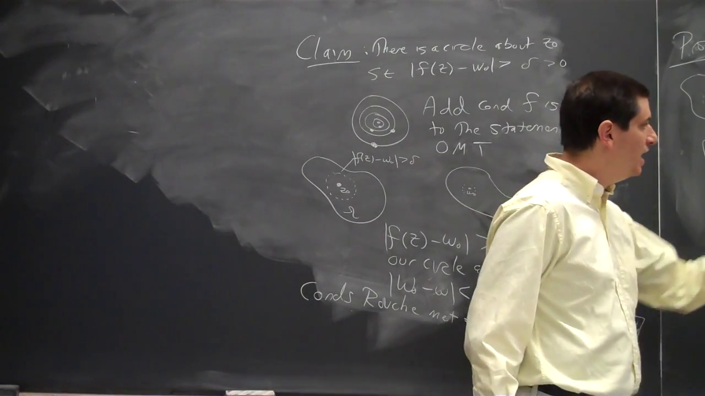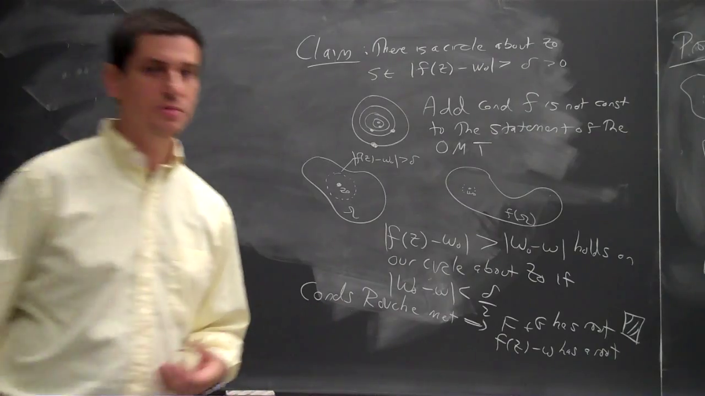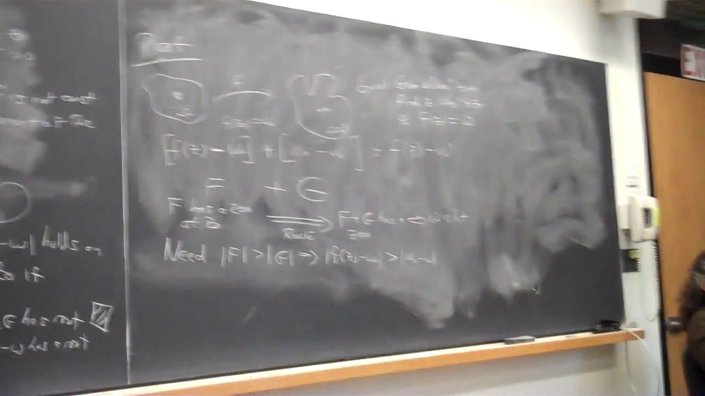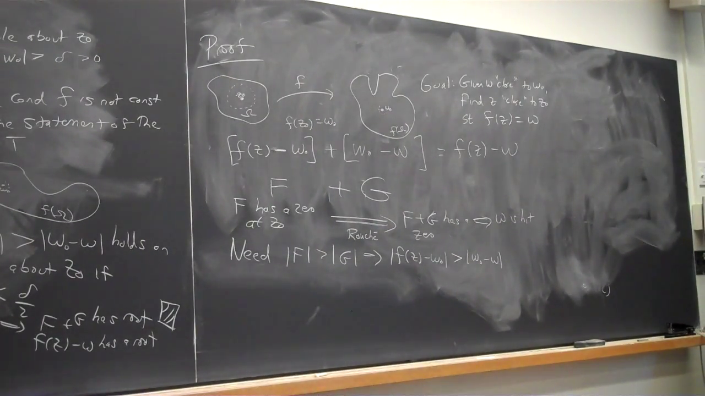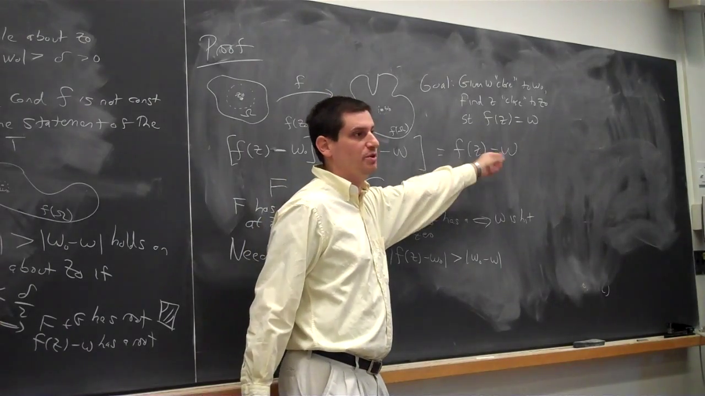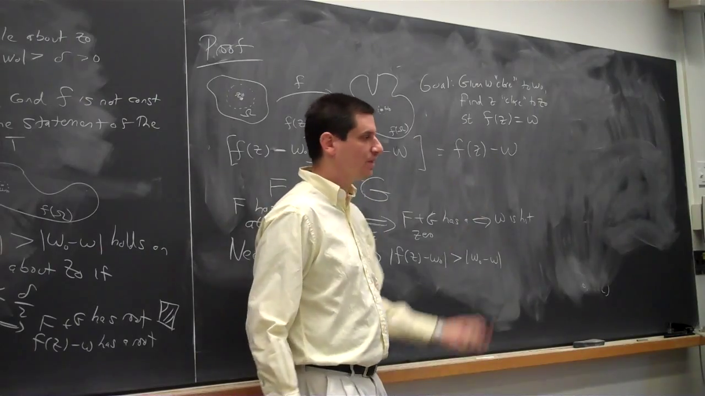Well, I'm trying to get f(z) − w. So if I'm trying to get f(z) − w, it becomes a really good idea to look at f(z) − w₀ plus (w₀ − w). And when I do all of this, this whole thing cancels and becomes just f(z) − w. That's my goal. That's what I want to look at. That's what I want to find a zero of.